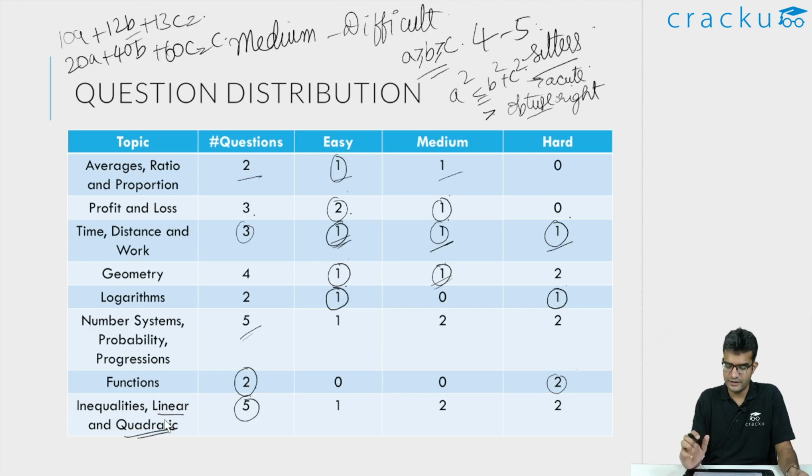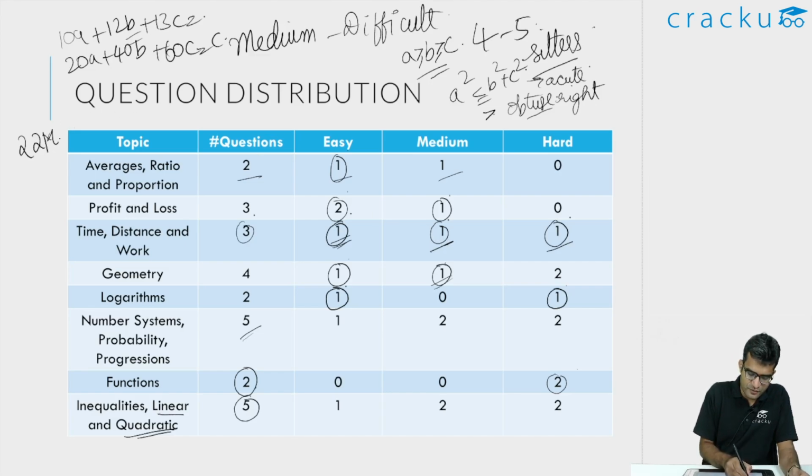So go through it. Coming to the cutoffs, this being a slightly more difficult section, I would think the 90 percentile will be around 22 marks. 22 marks I think will get you 90 percentile. And for 99 percentile, I think you would definitely need around 40 marks.